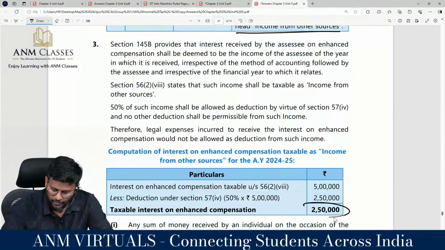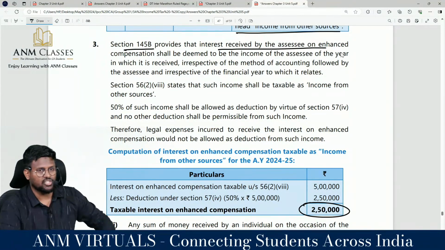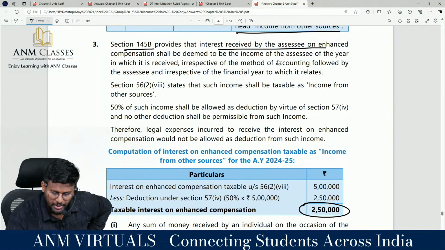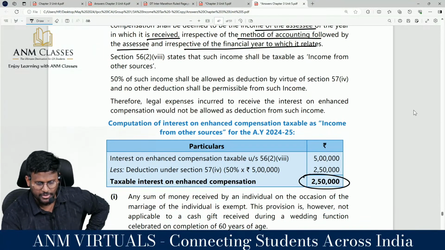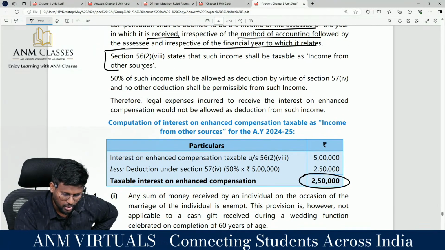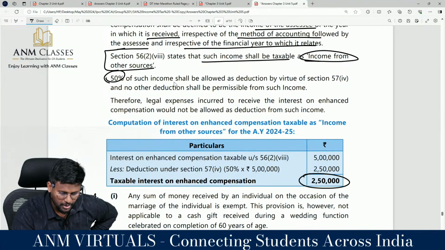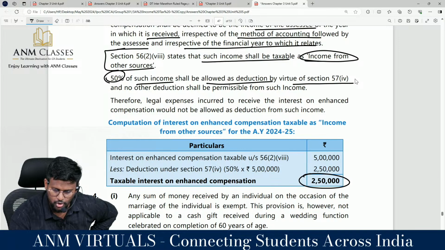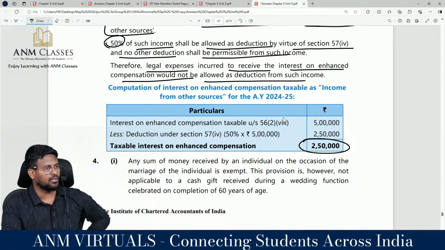Shall we read the answer? 2,50,000. Section 145B provides that interest received by an assessee on enhanced compensation shall be deemed to be the income of the assessee of the year in which it is received, irrespective of the method of accounting followed and irrespective of the financial year to which it relates. Section 56(2) clause 8 states that such income shall be taxable as income from other sources. 50% of such income shall be allowed as deduction by virtue of section 57 and no other deduction shall be permissible from it. Therefore, legal expense incurred to receive the interest on enhanced compensation would not be allowed as deduction from it.